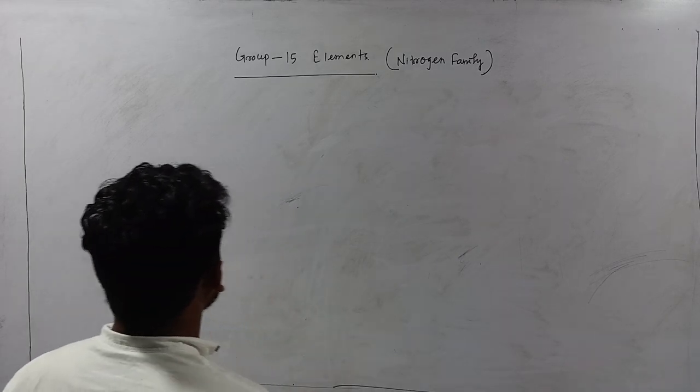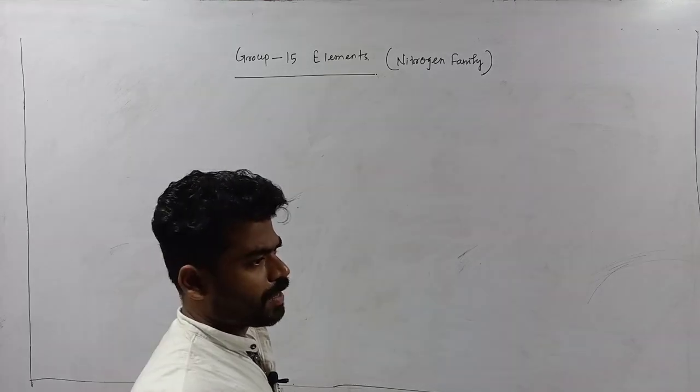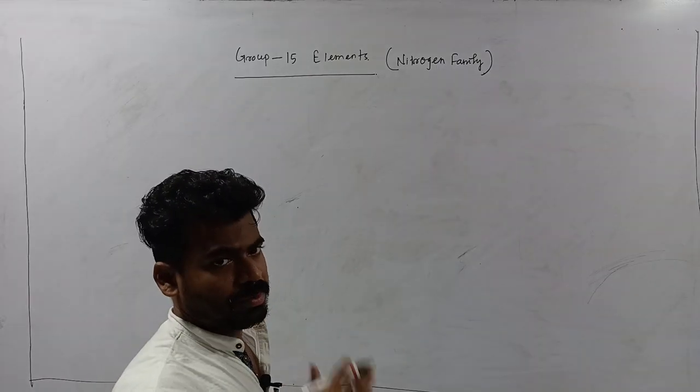Basically this group contains 6 elements, out of which the first 5 elements are important for all of you.